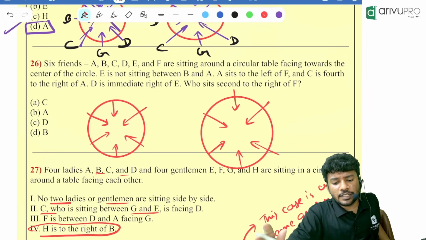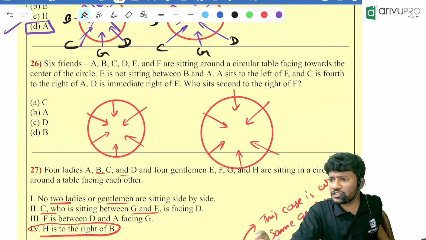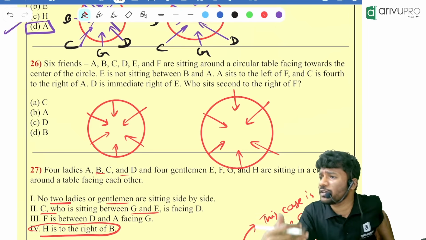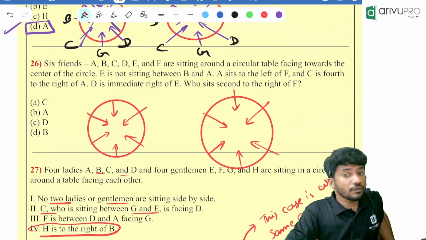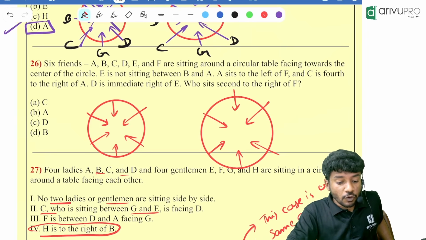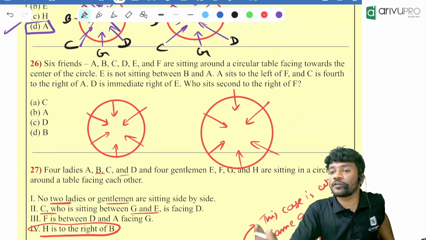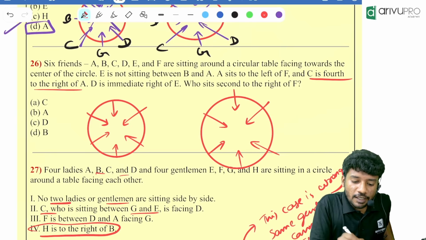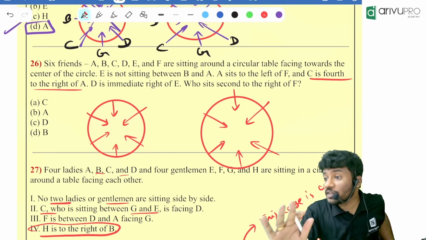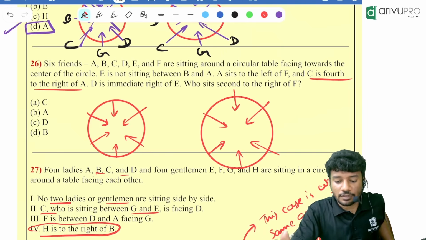E is not between B and A. What is their case now? E is not between what and what? B and A. A sits to the left of F. F is 4 to the right of A. Which statement will you start with? C is 4 to the right of A. That is the only good statement we can start with. So people start off with that.